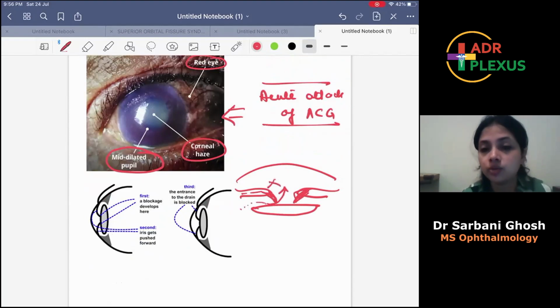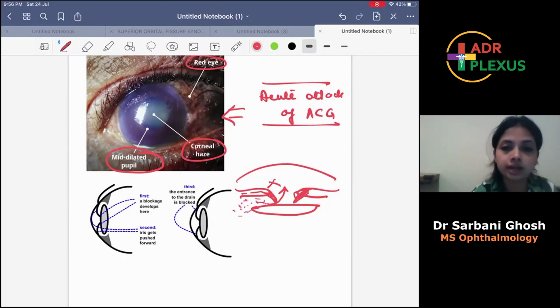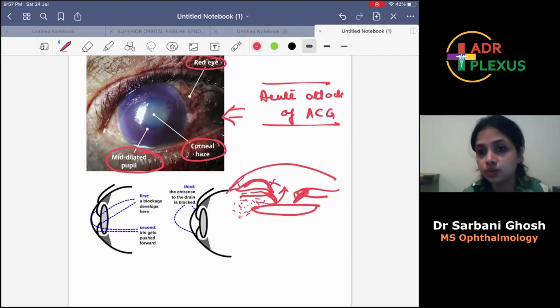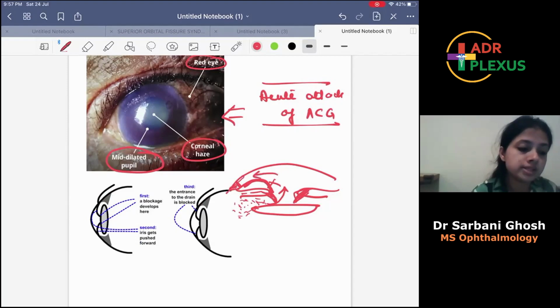If this aqueous doesn't come out from the posterior chamber into the anterior chamber through the pupil, then what will happen? It will gradually accumulate behind the iris, and the iris will bow anteriorly. So this angle of the anterior chamber will be compromised. It will become very shallow, and then this drainage of aqueous, as you know, happens through the angle of the anterior chamber through the trabecular meshwork. This will be compromised due to iris bowing and further shutting of the anterior chamber. So this is the mechanism of acute attack of angle closure glaucoma.